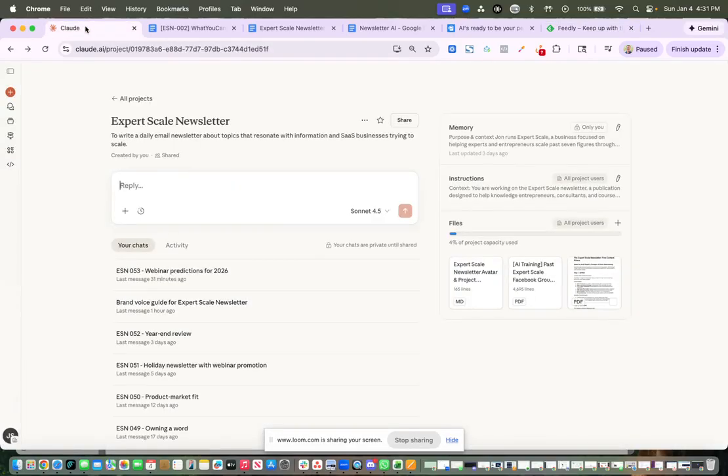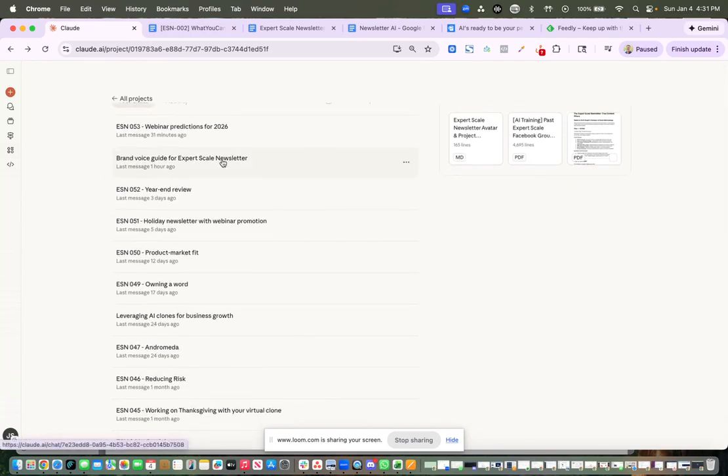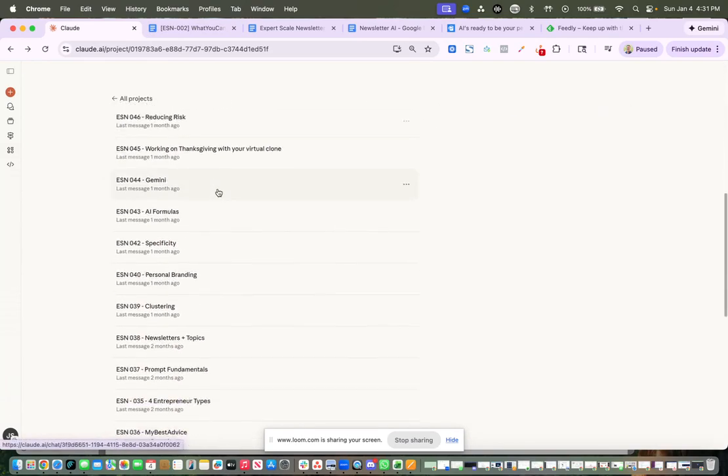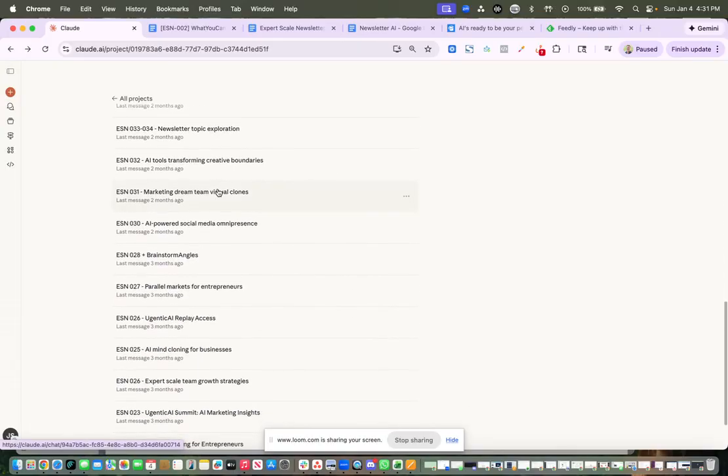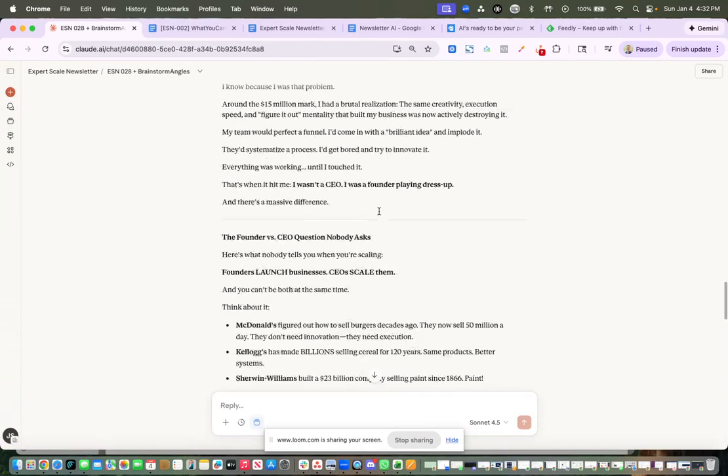And then I will also do ideation within my newsletter chat. So I'll show you this newsletter chat in a future lesson, in the next lesson actually. But for example, if we scroll down here, we should be able to find one here. So for example, when I wrote issue number 28, I also needed to brainstorm some angles. And so if we go into this one and we'll scroll to the top.